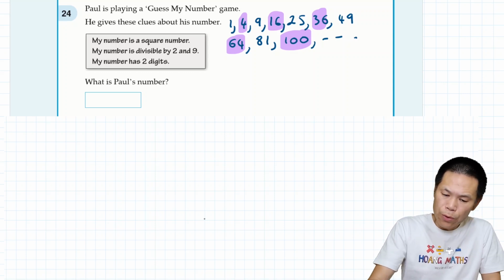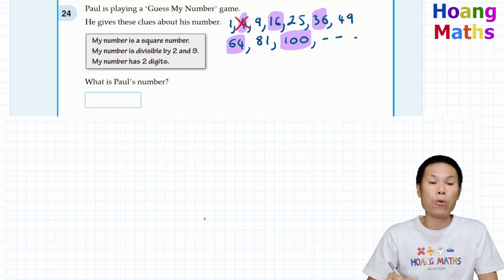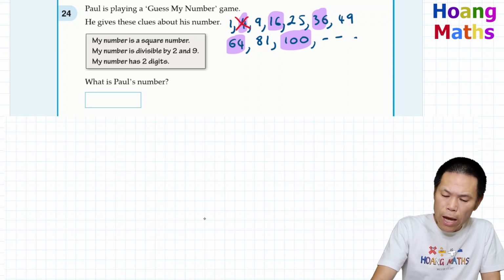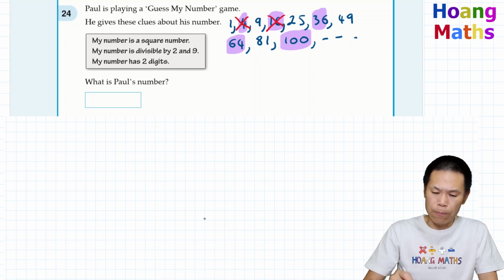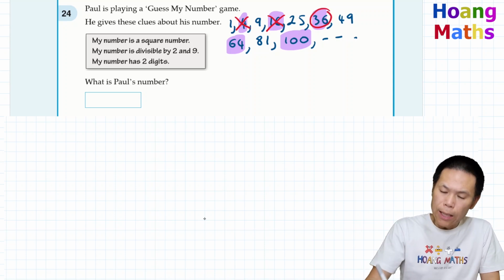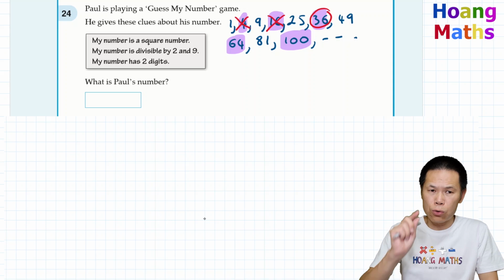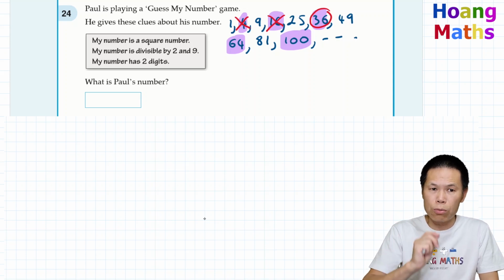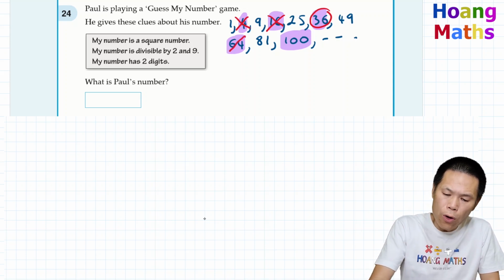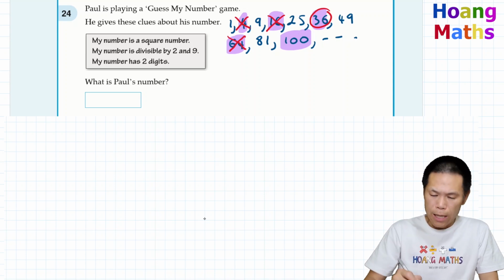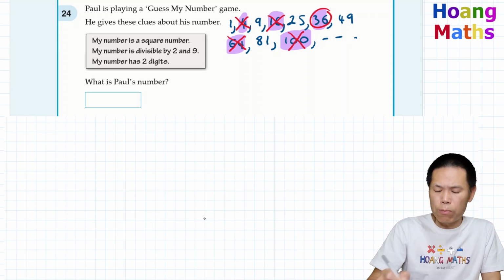So 4 is not divisible by 9. And 16, we add up: 1 plus 6 is 7, so not divisible by 9. And 36 is divisible by 9 because 3 plus 6 is 9. 64 is not divisible by 9. And 100 is not divisible by 9.